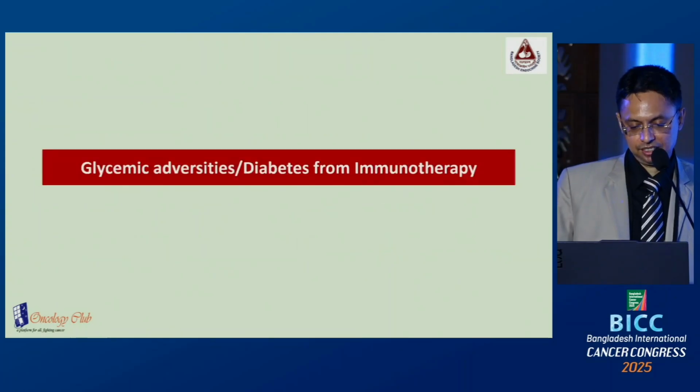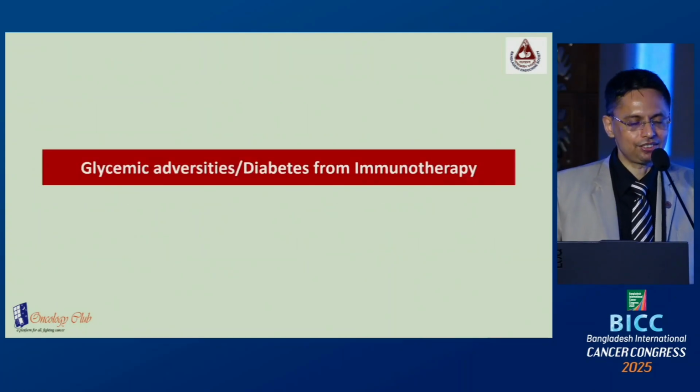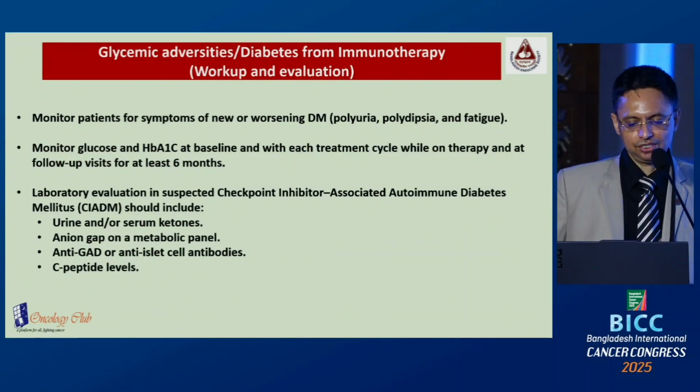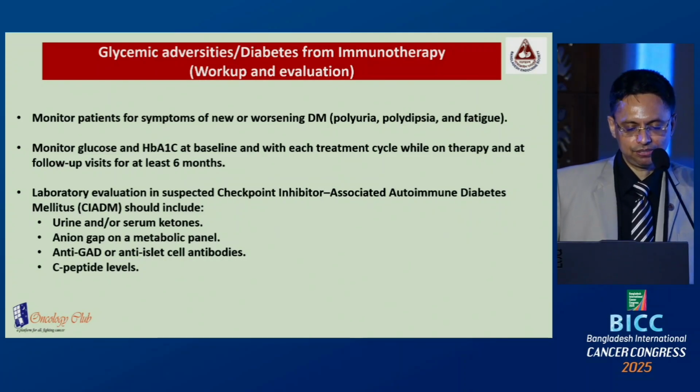What are the glycemic adversities, or diabetes, from the immunotherapy? This is very important, and you should monitor the patient and ask the patient whether there are any symptoms of new onset diabetes mellitus like polyuria, polydipsia, polyphagia. You should check blood sugar and HbA1c before each cycle of the immunotherapy.